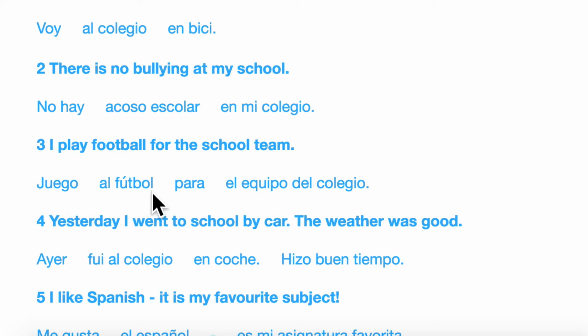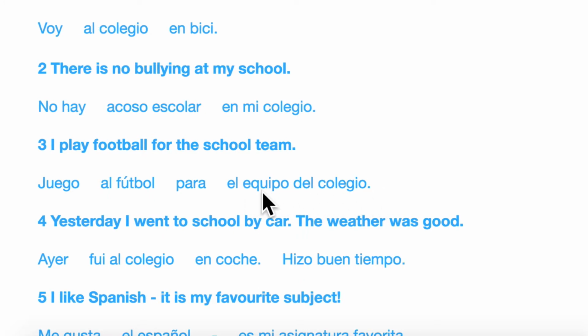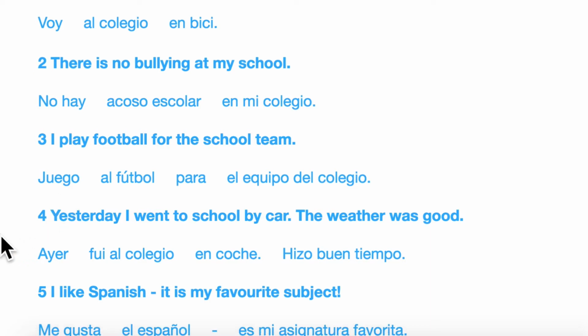Juego al fútbol, there's the word for, para. We won't go into much about, because there is another word for, which is por, but in this particular case it's para. And then finally, the school team, el equipo del colegio. There's the word for team, there's of the school. So we put it all together. Juego al fútbol para el equipo del colegio. Fantastic. So let's keep going through.